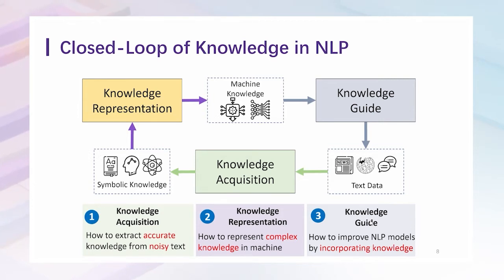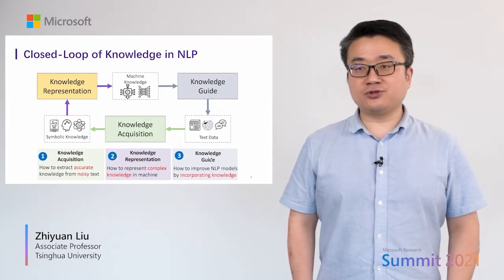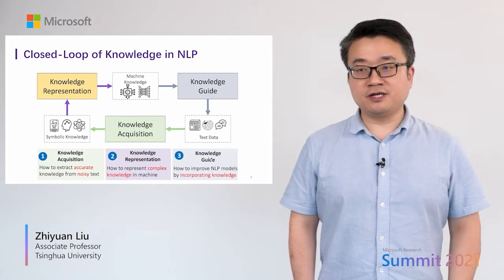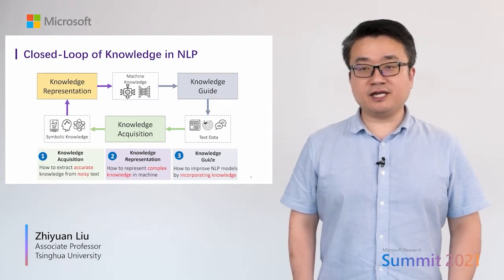In recent years, various efforts have been devoted to this part. Second, we will represent the symbolic knowledge in a machine-friendly form, that is knowledge representation. Last, this existing knowledge should be used to guide and improve the learning process of natural language processing systems. This is also the focus of this talk, knowledgeable learning of pre-trained language models. That is how to incorporate existing knowledge into deep learning framework.